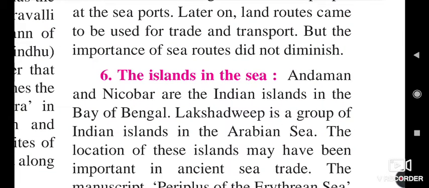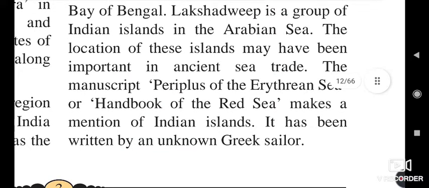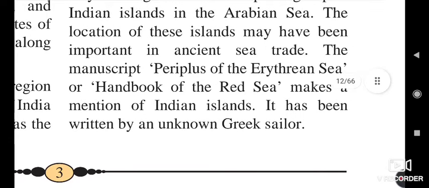The next point is the islands in the sea. Andaman and Nicobar are the Indian islands in the Bay of Bengal, and Lakshadweep is a group of Indian islands in the Arabian Sea. The locations of these islands made them important in the ancient sea trade. The manuscript Periplus of the Erythraean Sea, or Book of the Red Sea, makes a mention of the Indian islands. It was written by an unknown Greek sailor.